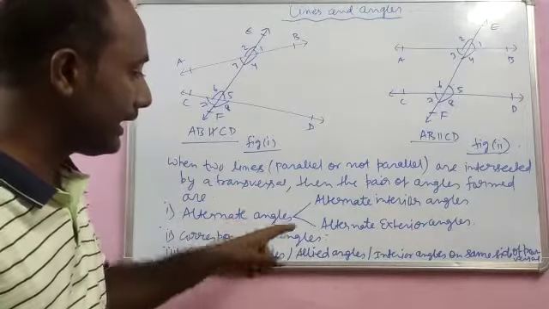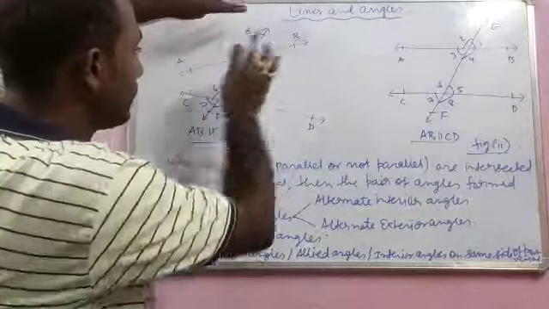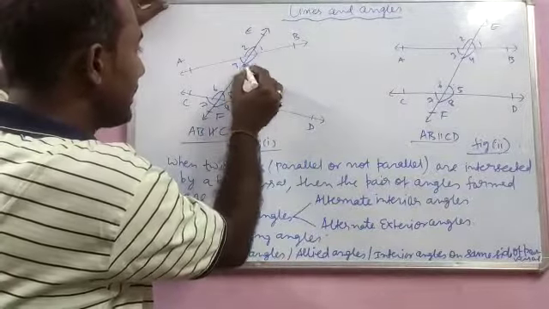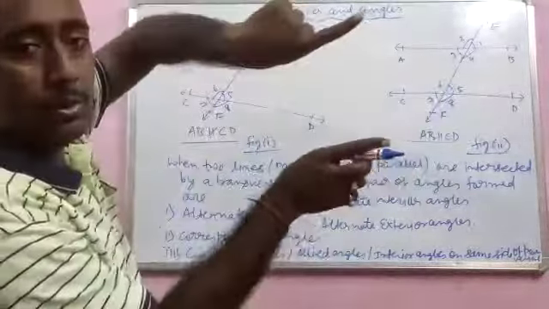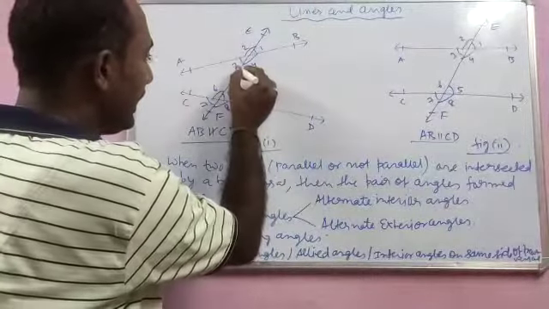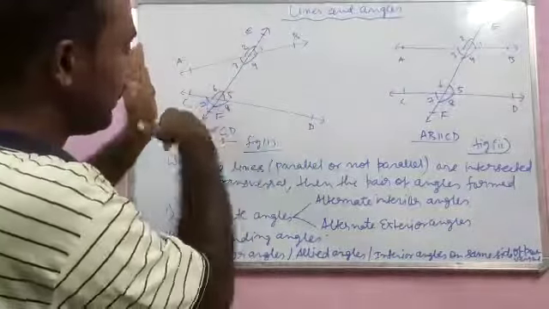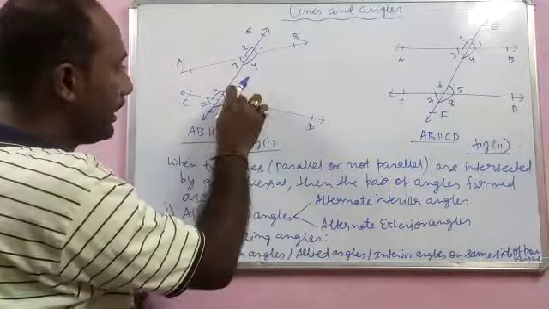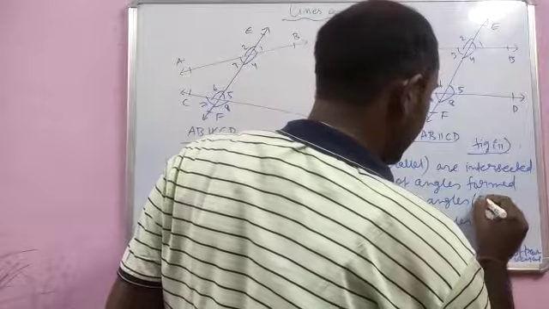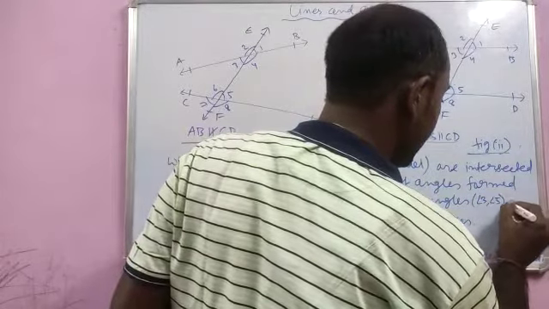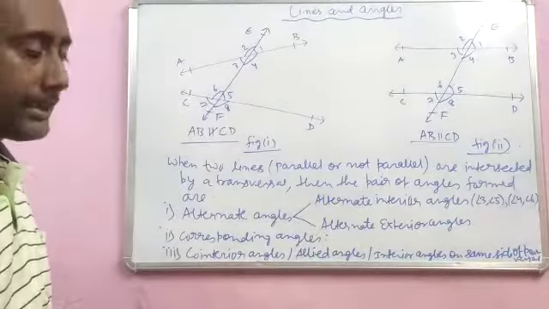Alternate angles are of two types, alternate interior angles and alternate exterior angles. When these two lines are intersected by transversal, the interior angles are 3, 4, 5, 6, which are inside the two lines. So alternate interior means 3 will have alternate, that is one to that side of transversal, the other one to this side. So 3 will form alternate with 5 and 4 will form alternate with 6. So alternate interior angle pairs are angle 3 and angle 5, and the other one is angle 4 and angle 6.